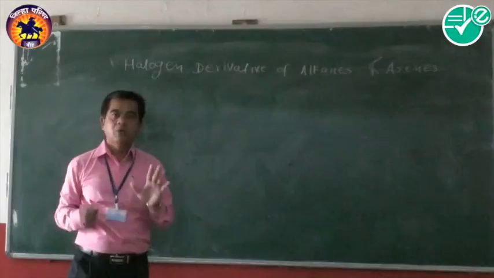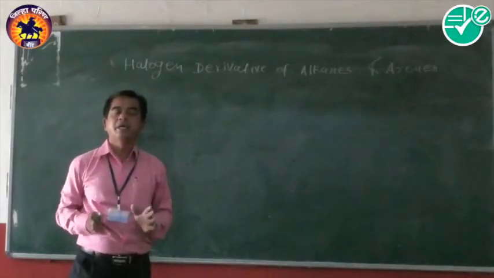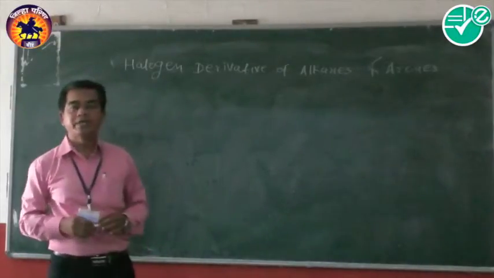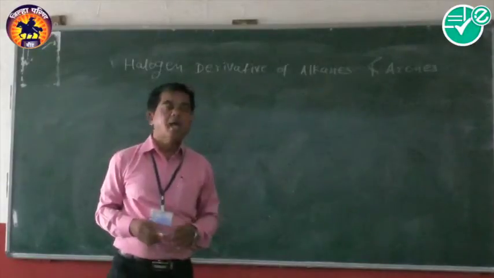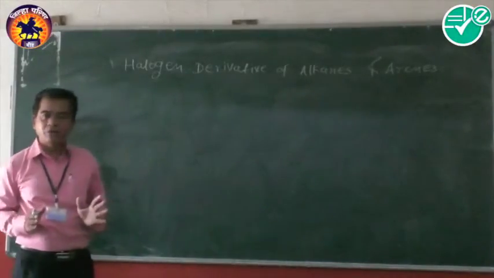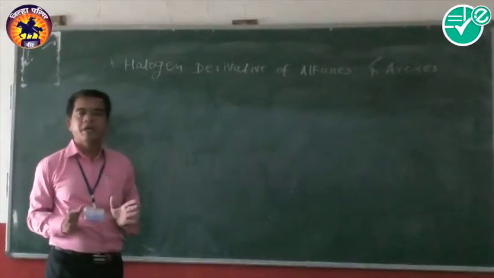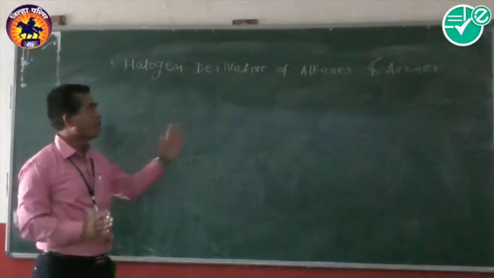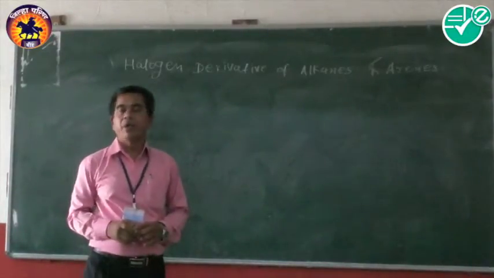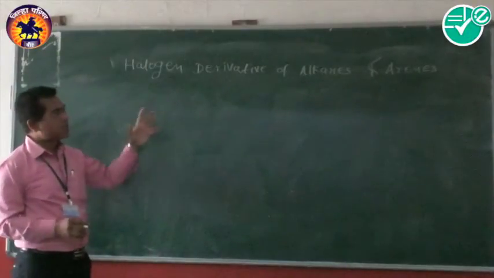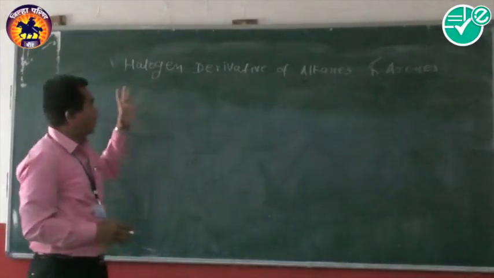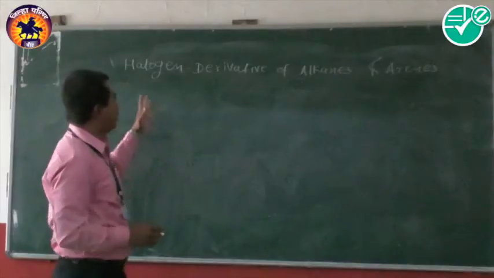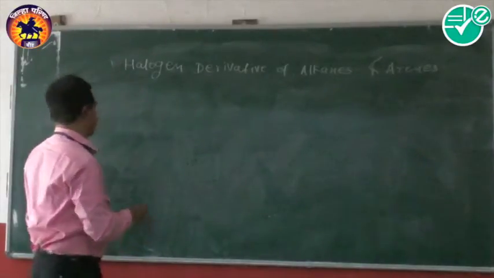The compound formed by replacing a hydrogen atom of alkanes by a halogen atom is called a halogen derivative of alkanes. And in the case of arenes, the compound formed by replacing a hydrogen atom of aromatic hydrocarbons by a halogen is called the halogen derivative of arenes. Now, in this chapter, we discuss both. Firstly, we discuss the halogen derivative of alkanes and their classification.